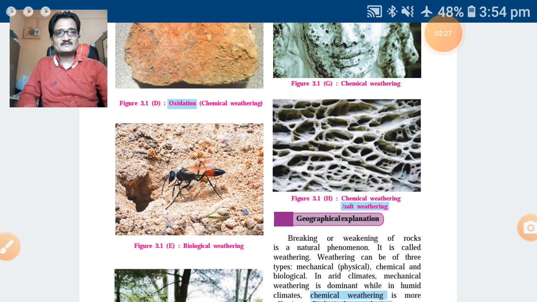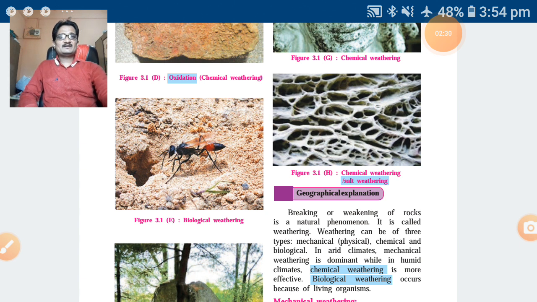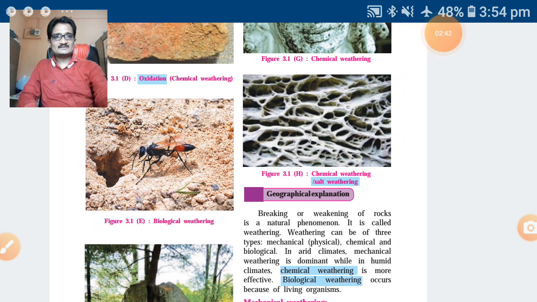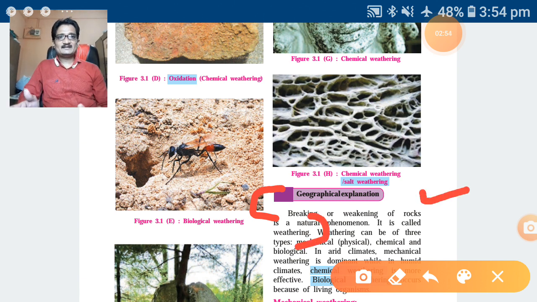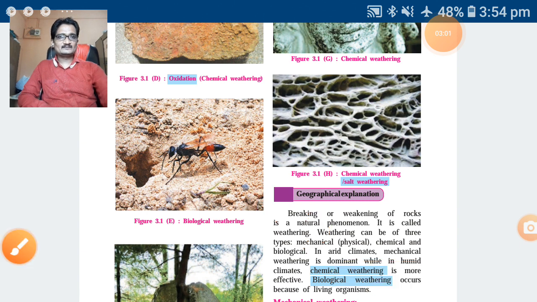So see the geographical explanation. Breaking or weakening of rocks is a natural phenomenon. Phenomenon means घटना, ही एक नैसर्गिक घटना है. So it is called weathering. So note down this definition. Breaking or weakening of rocks is a natural phenomenon and it is called weathering. So what is called weathering? Breaking or weakening of rocks, that is called weathering. Write it down in your notebook.